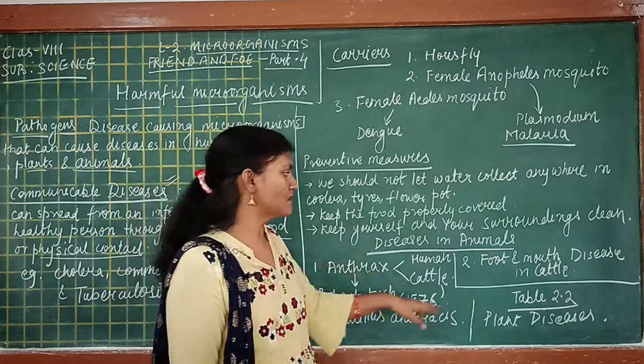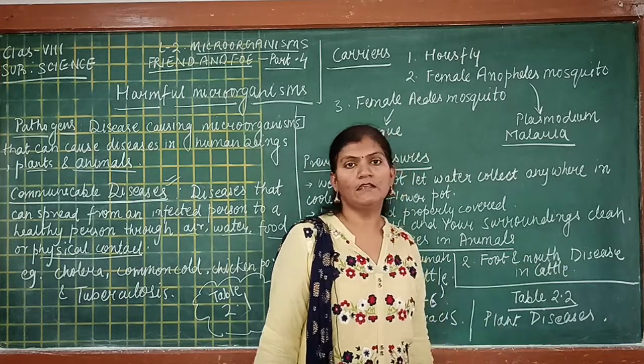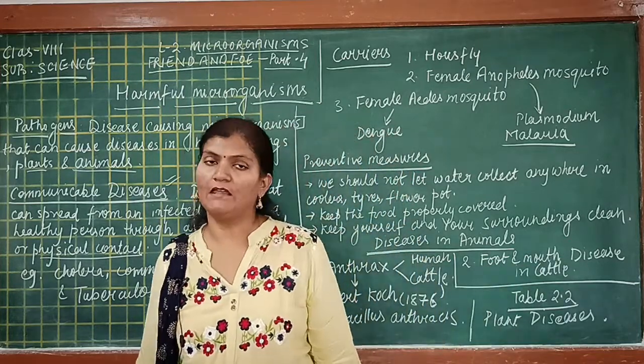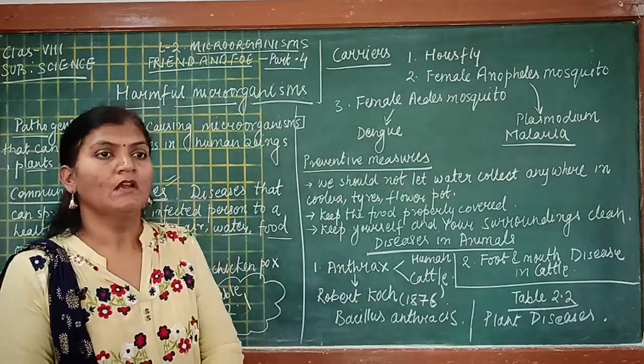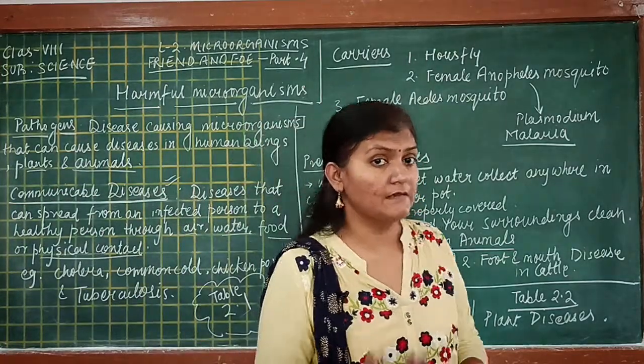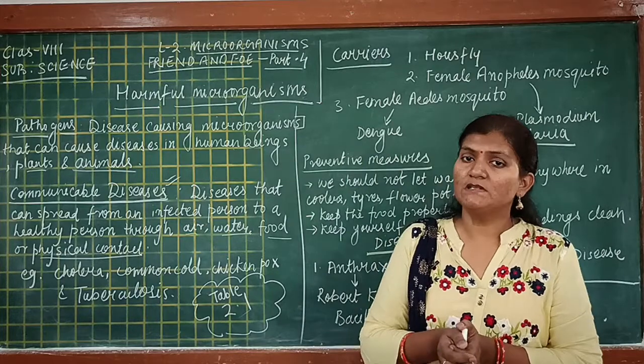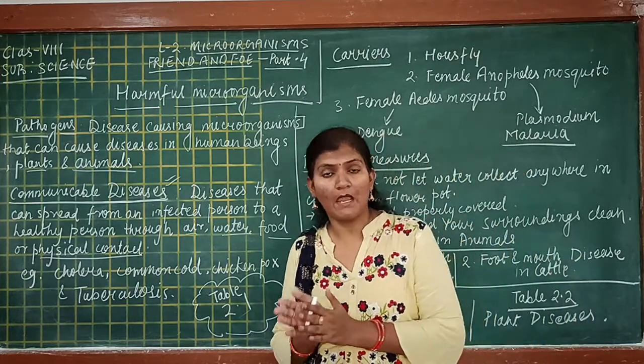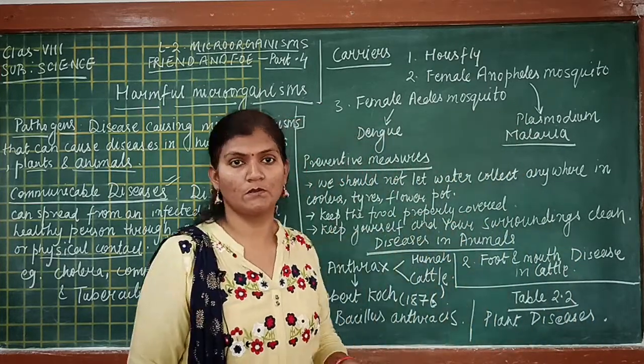The second disease is foot and mouth disease in cattle. This is also caused by a microorganism. Now we have seen that microorganisms cause disease in animals. Now there are some diseases which are caused by microorganisms in plants also.